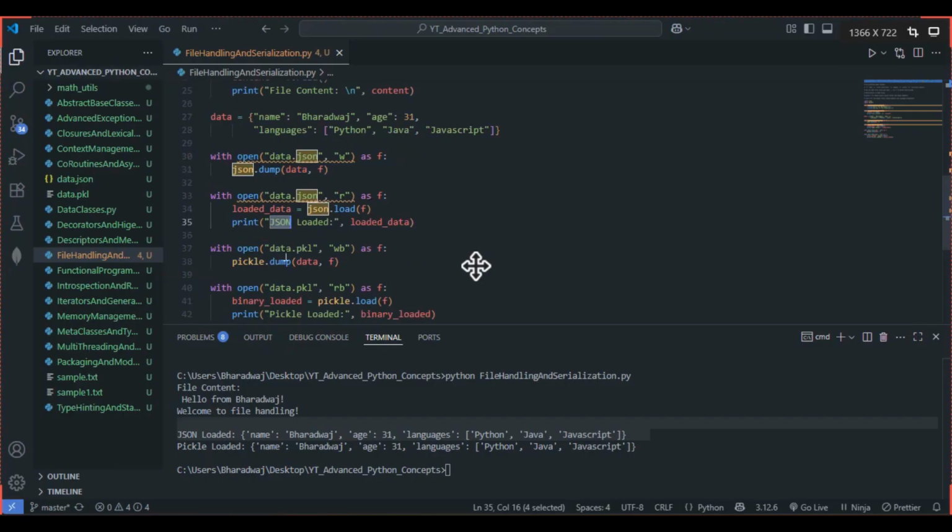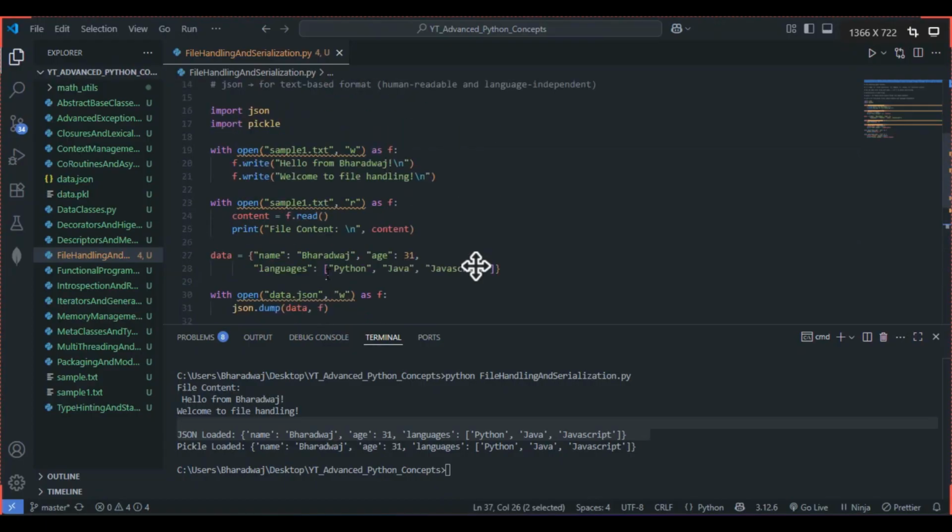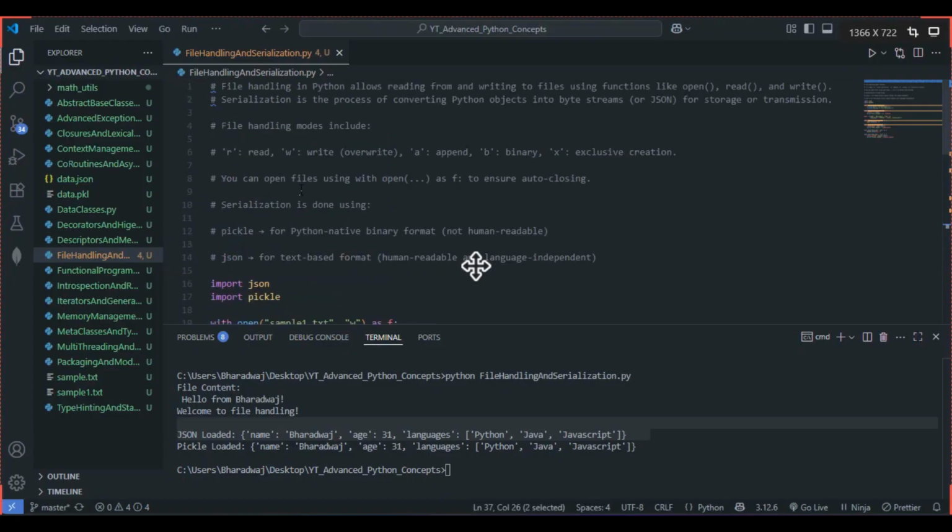The same thing goes with pickle. Line number 37 is about pickle. I have made use of data.pkl instead of data.json, the .pkl extension, right? Instead of W, we'll be going with WB, nothing but write in the binary format. While reading the definition, I said the same thing to you. B is nothing but binary.